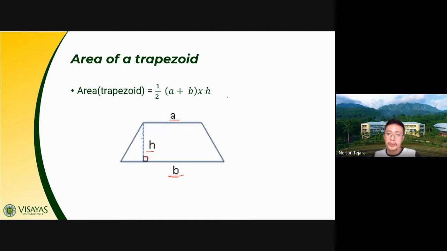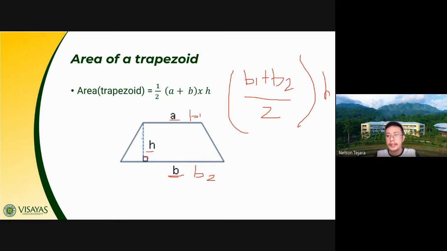In some other books, class, you could see this formula: base 1 plus base 2, divided by 2, times height. Either way, you will arrive at the same answer. So again, base 1 plus base 2 times height divided by 2, or base 1 plus base 2 divided by 2 times height. You will arrive at the same answer.